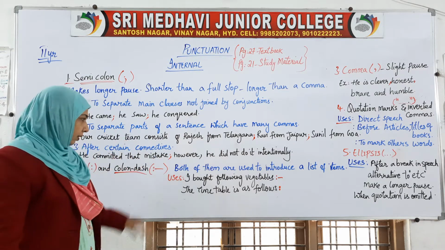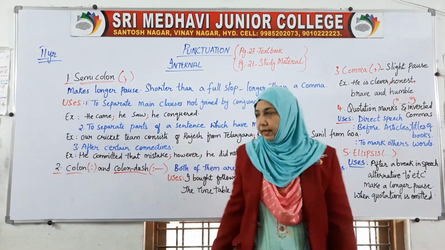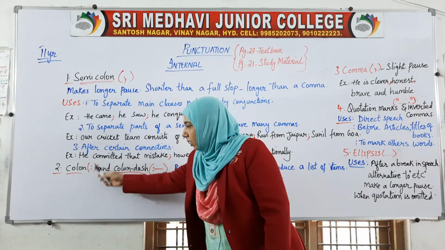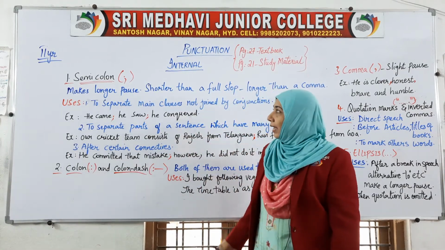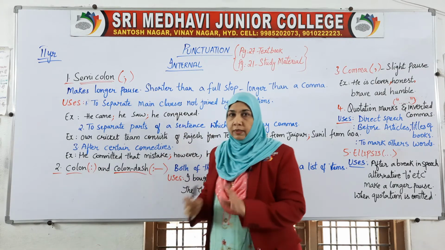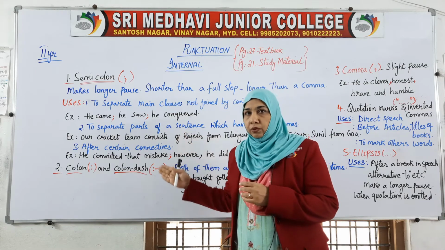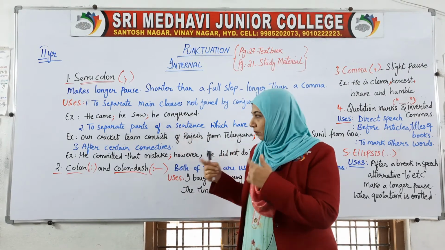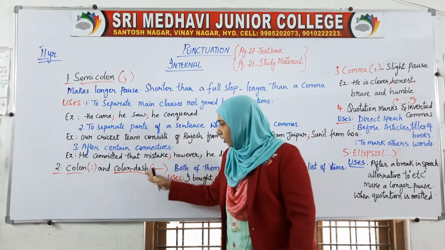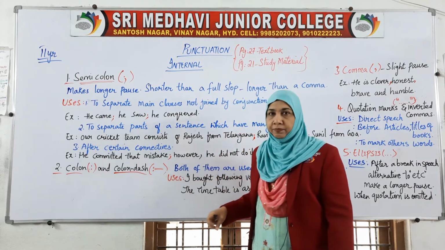Now, next is the colon, and the colon dash. Two dots are known as the colon. Here in the semicolon we use one dot; here two dots. Semi, I said, means half. Here we are using both, meaning two dots, so it is the colon. And the next is the colon with a dash.